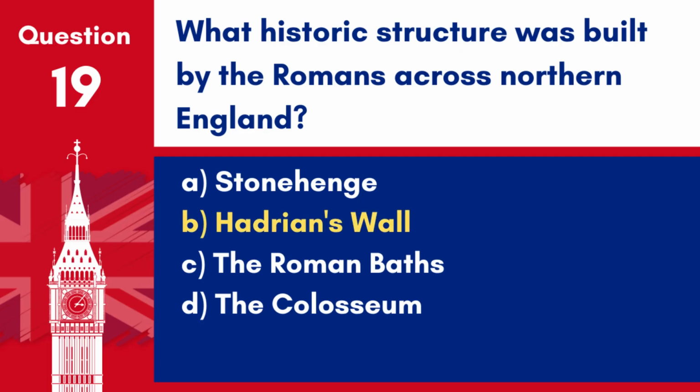Answer: B. Hadrian's Wall. Hadrian's Wall was built by the Romans across what is now northern England around AD 122 during the reign of Emperor Hadrian to protect the northern frontier of the Roman Empire.